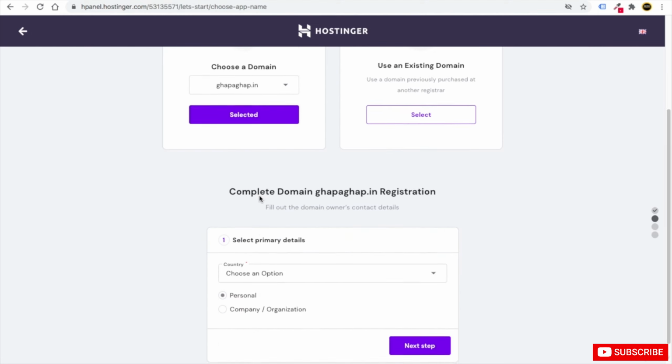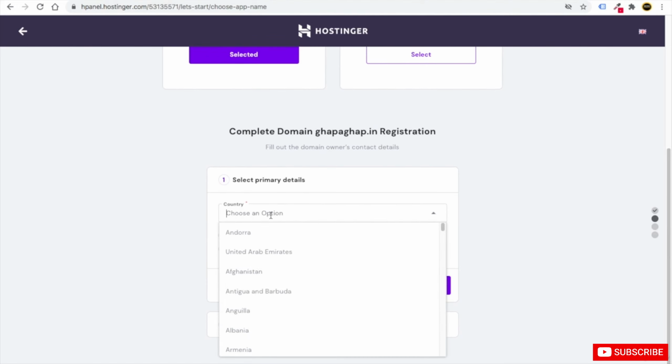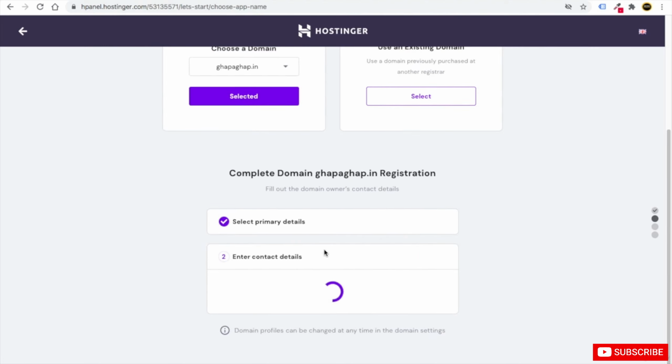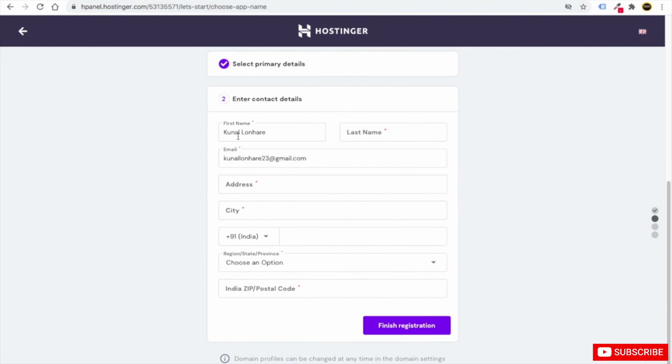Then I will scroll down. Here I can provide the details. For example, I live in India, so I can choose India from here, for personal purpose. Then I will click on the next tab. Here it will ask for details, so I will put in all the details. The last name goes in the last name field. You can put your phone number. After you put in all your details, you just need to click on finish registration.